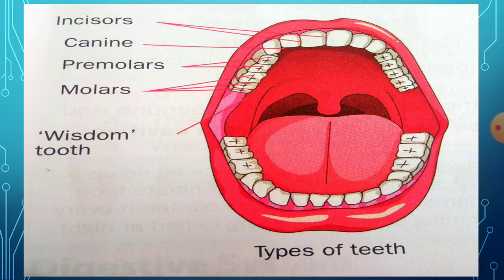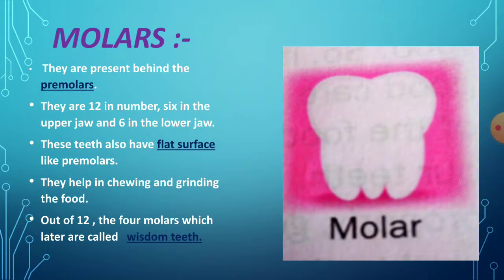Next we will see the 4th type, that is molars. Already you know premolars. Now we will see molars here. They are present behind the premolars. First there will be incisors, after that canines, after that premolars, and behind the premolars, molars.